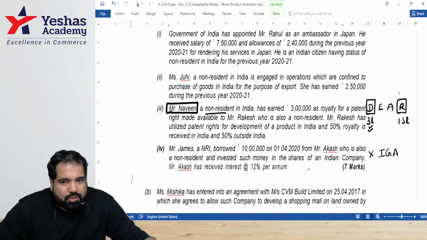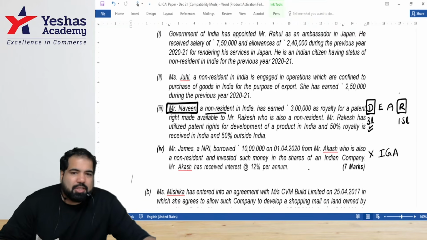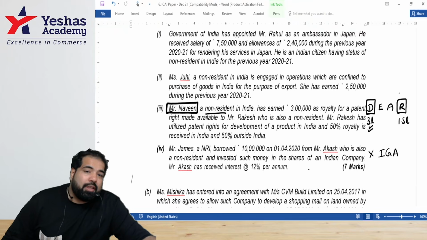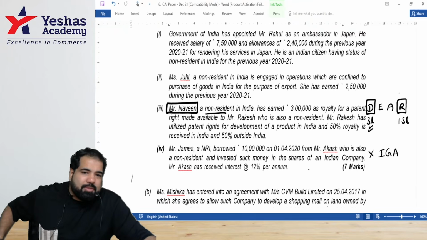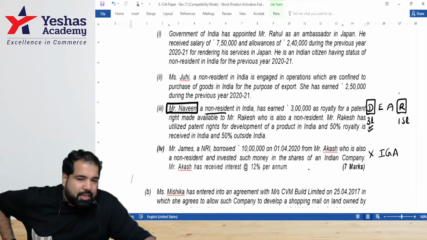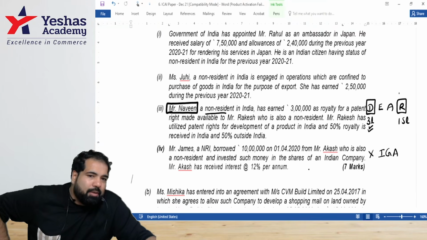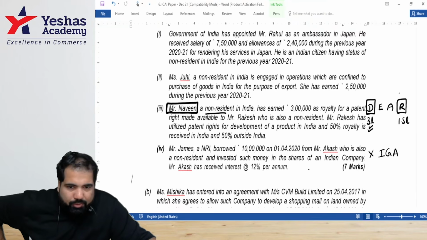Next line, guys: as per section 9(1), such interest will be taxed in India only if used for business and profession. Full stop. Since the above money has been invested in shares, Indian shares, the same will not be deemed income and not be taxed in India. Are we okay with this?